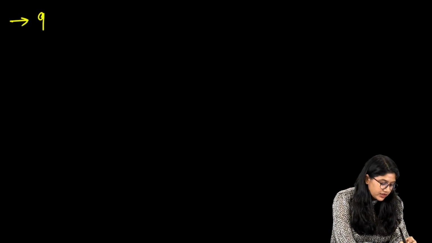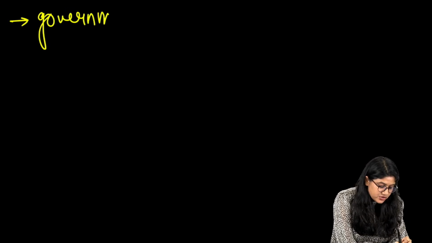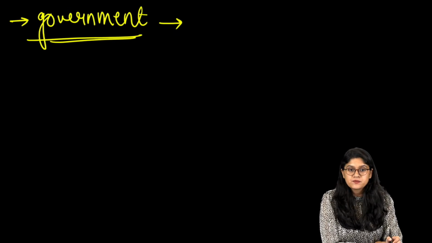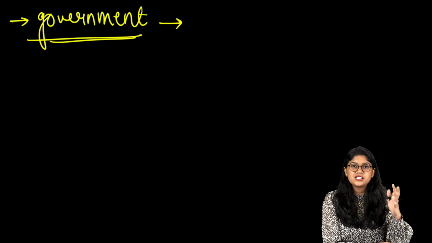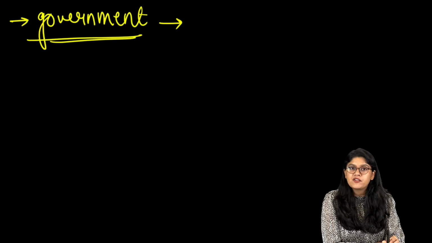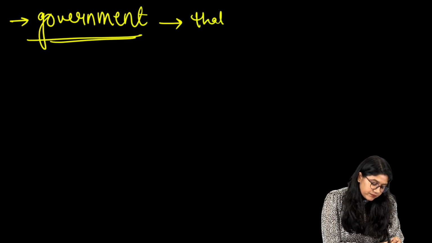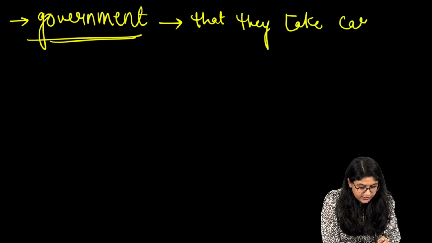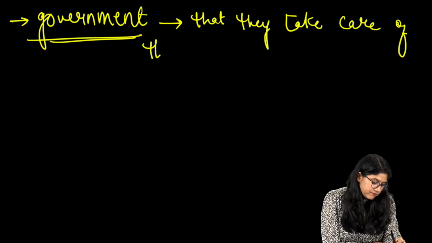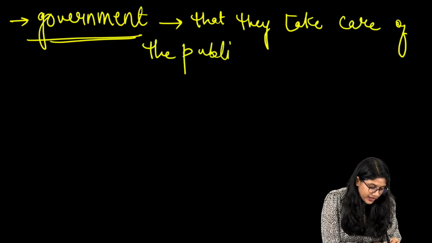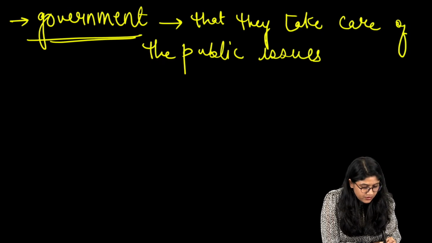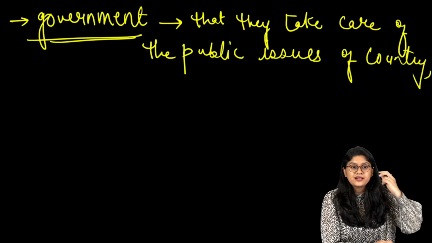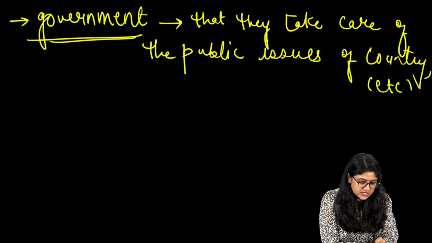Government is an institution which has the people who will be taking care of the public affairs of the country, of the city, of the village, etc. So basically we can write about the government that they take care of the public issues of country, etc.